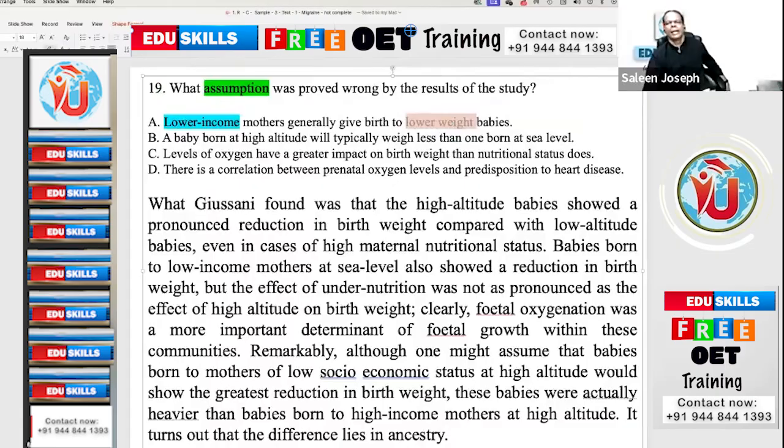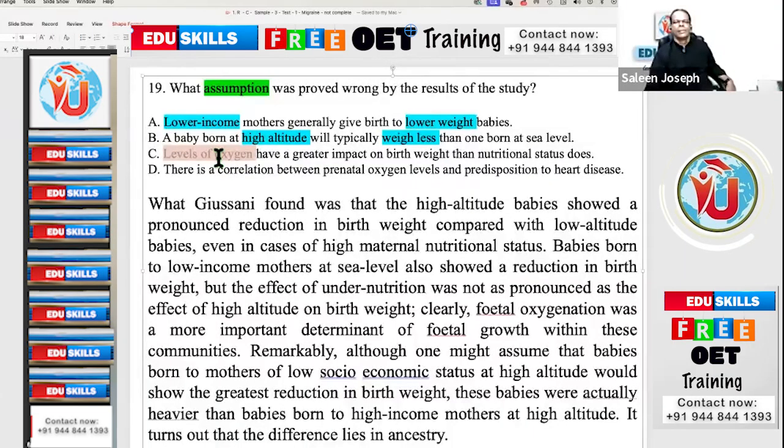Just to remember, this is how hedging words, keywords and key phrases are highlighted. No money means no weight. Understand it that way: no money in mommy's pocket, no weight. Option B, a baby born at high altitude will typically weigh less than one born at sea level. High altitude, less weight. And option C, levels of oxygen have a greater impact on birth weight than nutritional status. Greater impact.